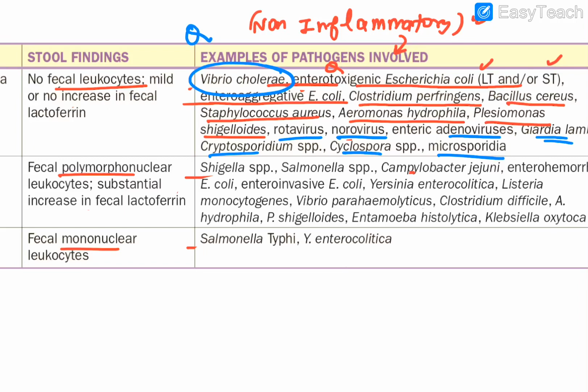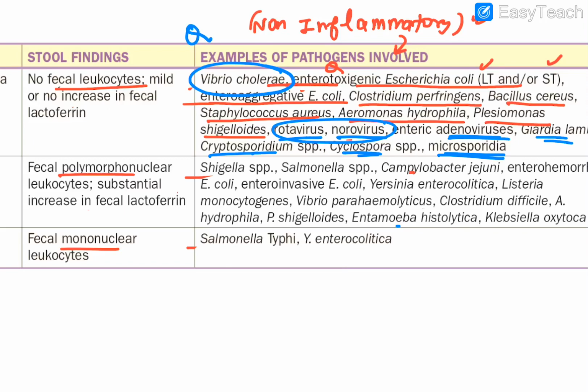Aeromonas, Plesiomonas, the brothers of Vibrio. Shigelloides. Remember, this is not Shigella. It is Shigelloides. These two viruses, Rota and Noro, along with sometimes Adeno, are involved in the non-inflammatory one. And these particular parasites like Giardia lamblia, Cryptosporidium, Cyclospora, and Microsporidium. Can you tell me, guys, where you hear about these names? These names are very common in the opportunistic infections of HIV, and in them it causes what? Watery diarrhea. So the same thing is there: watery diarrhea happens in this non-inflammatory form.